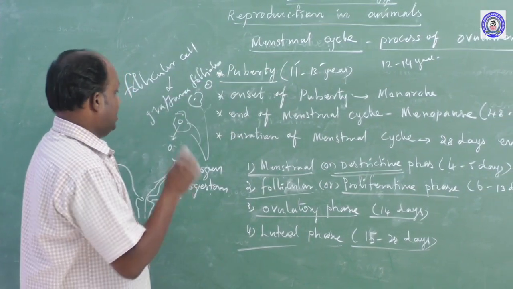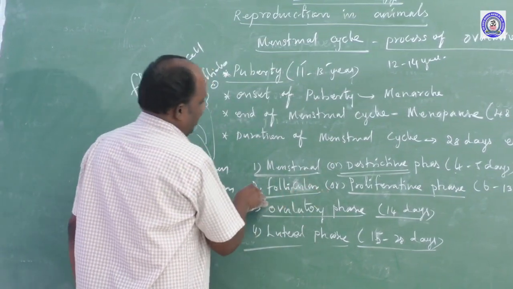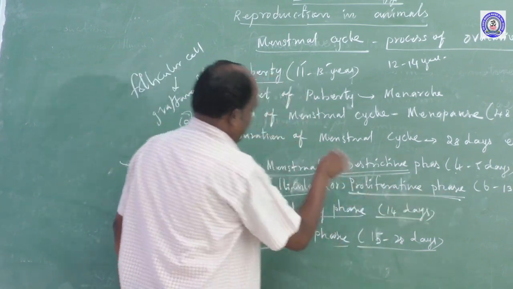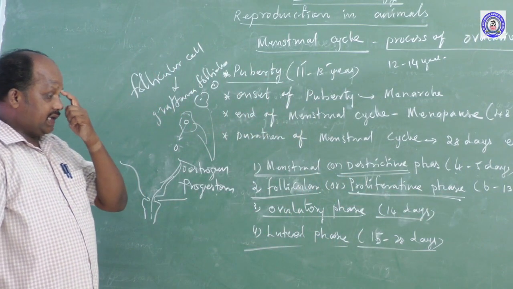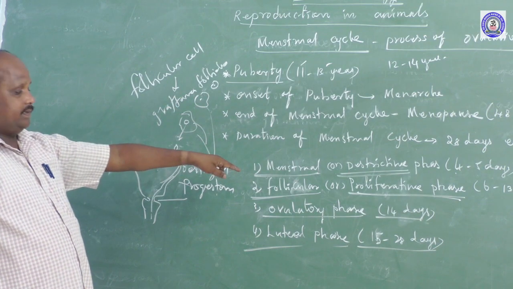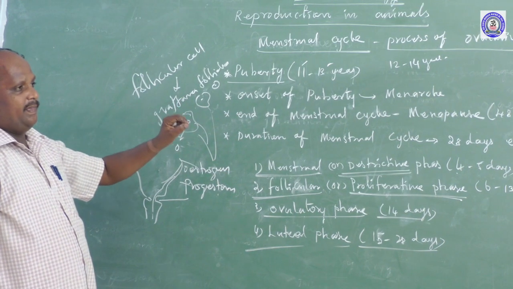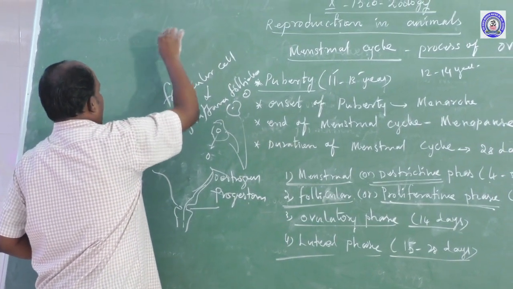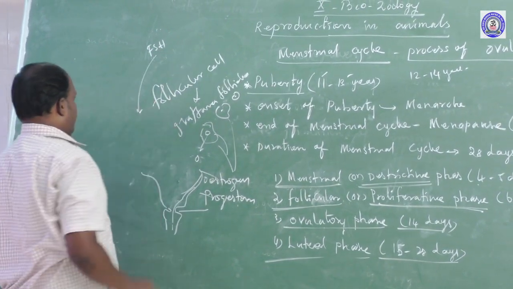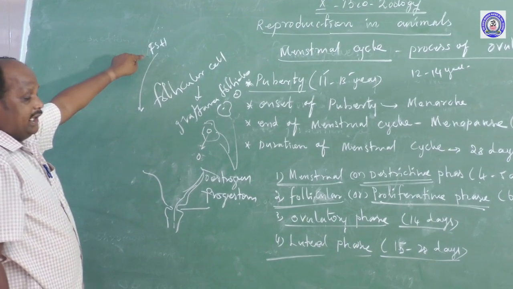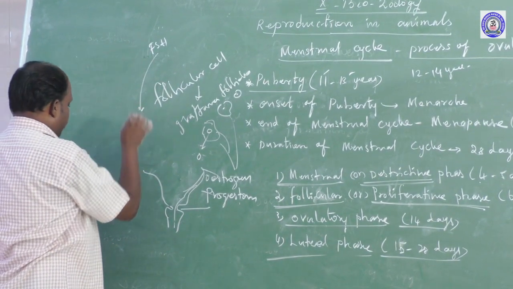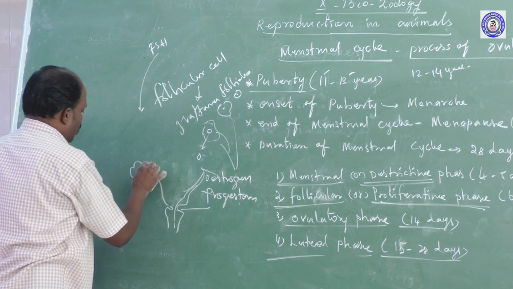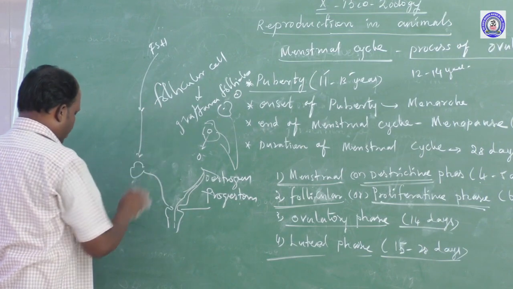It's the first cycle. Second one, follicular phase or proliferative phase. It starts under the influence of FSH hormone released from the pituitary. The hormone reaches the ovaries.